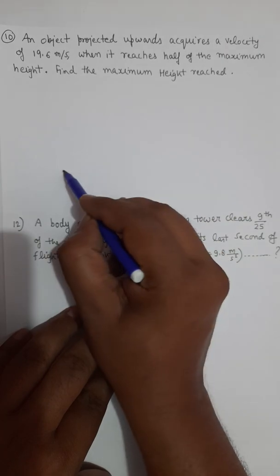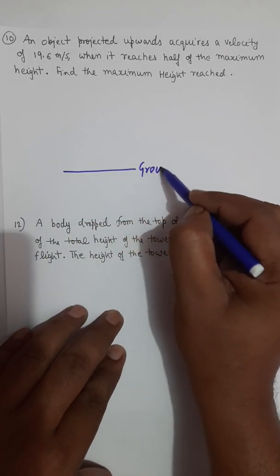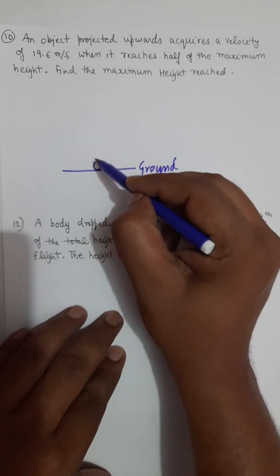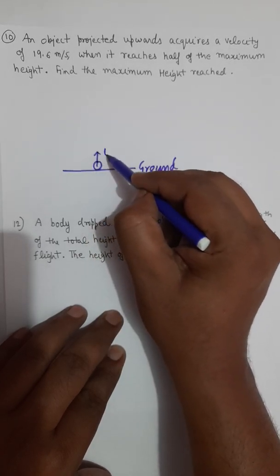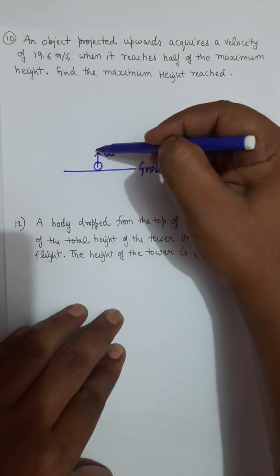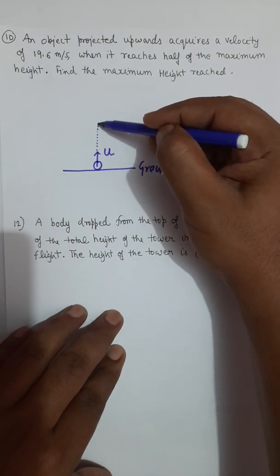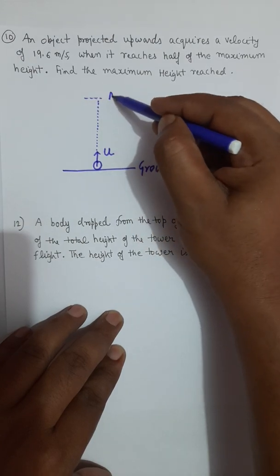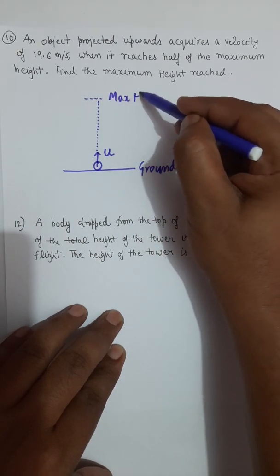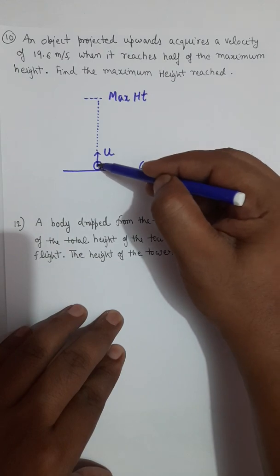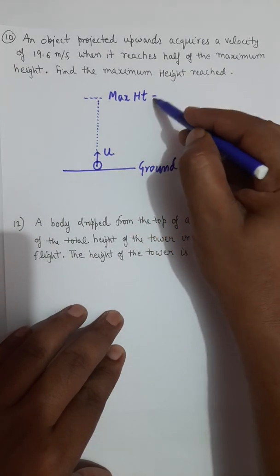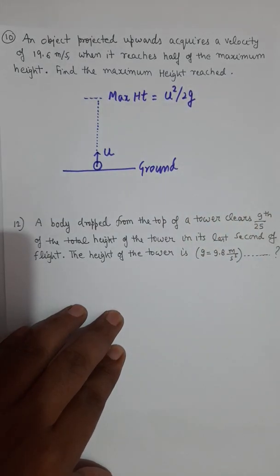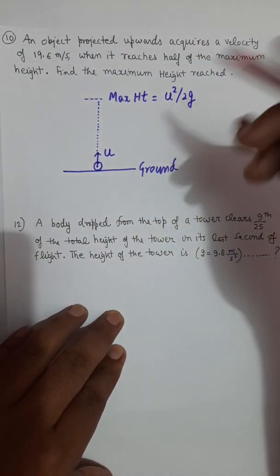So let's say that this is the ground level, and you project the body with some speed u. We have derived a result for the maximum height, that the maximum height reached by any body for a given speed u is u square over 2g. So what will be half of this height?